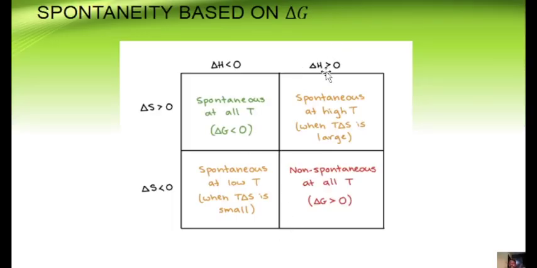If we have a positive enthalpy, that is an enthalpy change greater than 0, or where it's an endothermic process, a positive enthalpy indicates that the enthalpy change is greater than 0, so it's a plus value, and you have a positive entropy. The spontaneous reactions only occur at high temperature where TΔS is very large. Now, when it is spontaneous, it means that ΔG is less than 0.